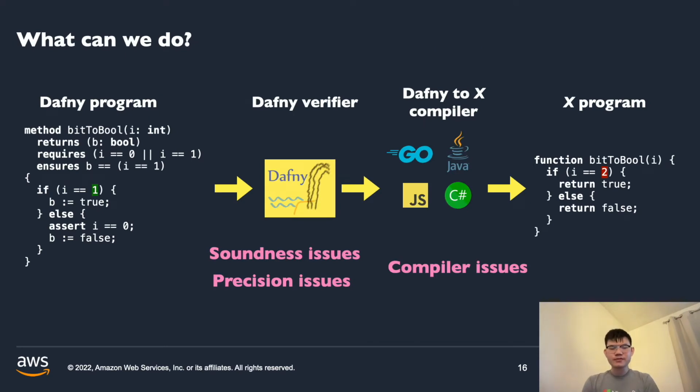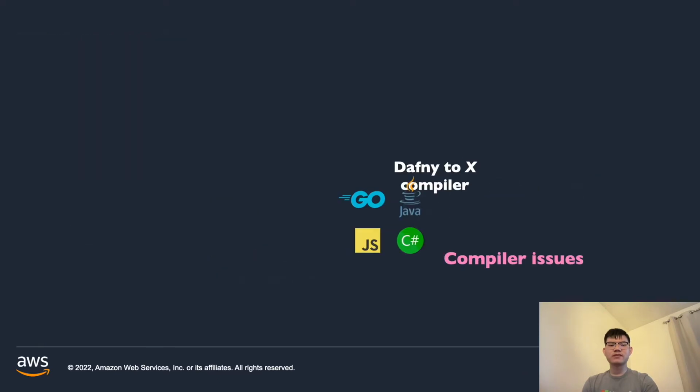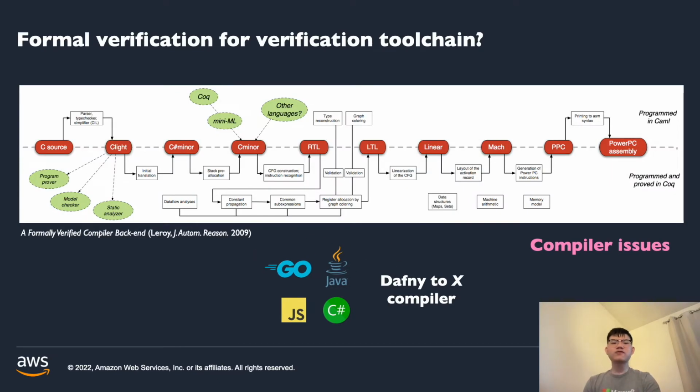So what can we do? How can we be confident that the Dafny verification toolchain doesn't have all these issues in the pipeline? And if not, how can we discover these issues? One possibility is to do formal verification for the verification toolchain. It's certainly possible, but that takes a lot of effort to do so. Let's just focus on the compilation process.